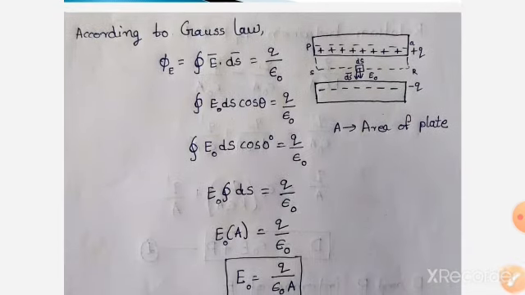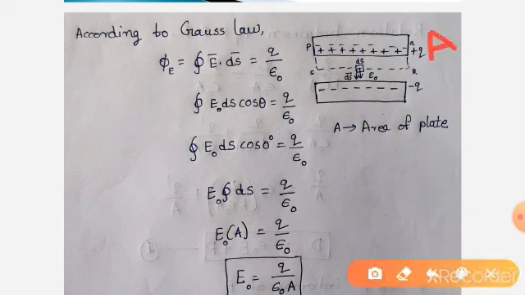According to Gauss law, to determine the relation between D, E, P, first we consider the Gauss law. For that, take two plates of area of cross section A having the charge Q on the positive plate and minus Q on the negative plate. These are separated by a small distance.